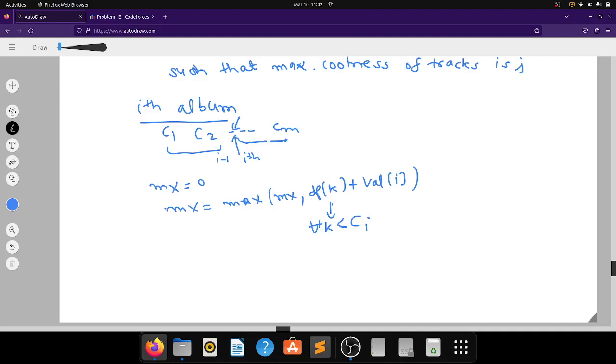Actually this will take much time. I would like to optimize it. How can I optimize it?